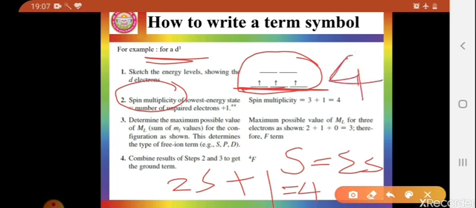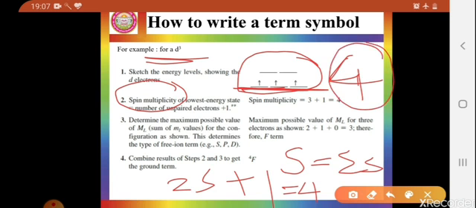Now there is a shortcut by which you can easily find the spin multiplicity. Spin multiplicity is always plus 1 to the number of unpaired electrons. Means, to the number of unpaired electrons, add one, and you will find the spin multiplicity. Here there are 3 unpaired electrons, 3 plus 1, so 4 will be the spin multiplicity.